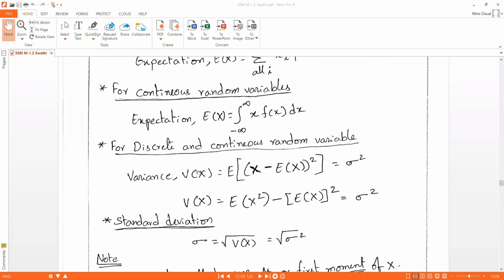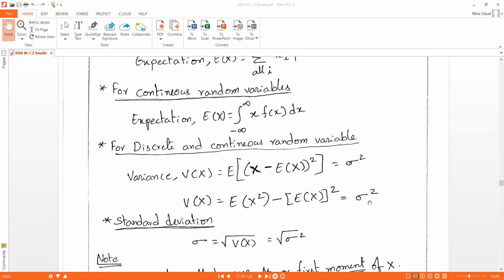Variance V of x is E of (x minus E of x) whole square, which is equal to sigma square, where sigma represents standard deviation. Also V of x is equal to E of x square minus (E of x) whole square.